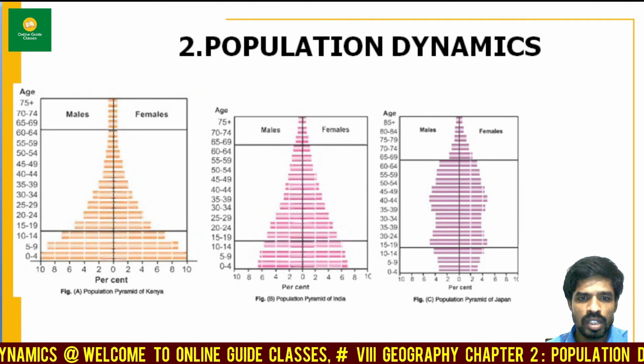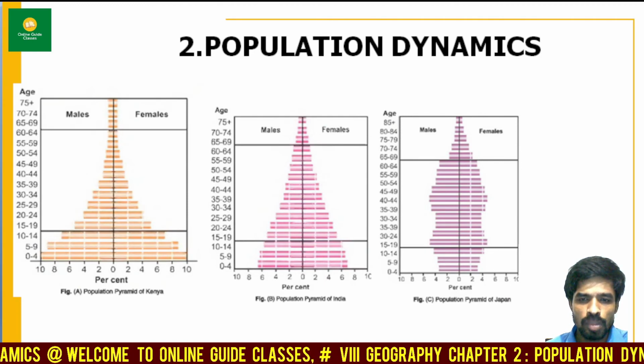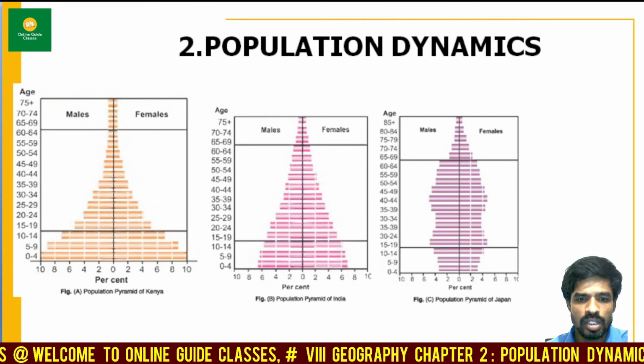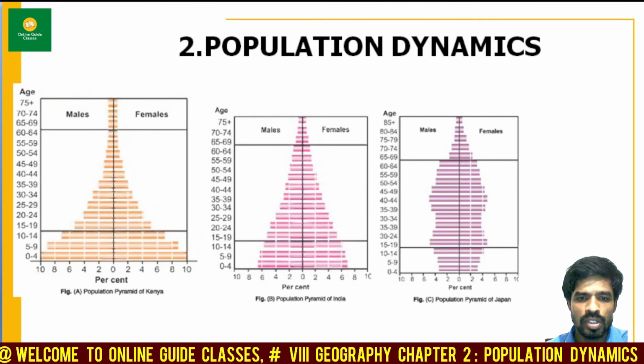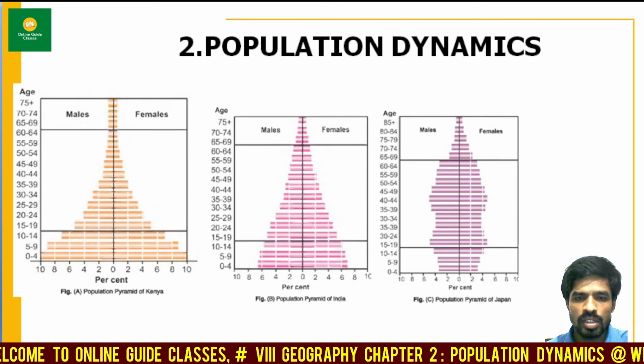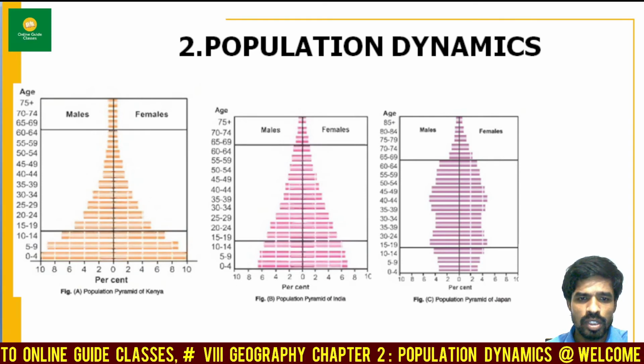This means the life expectancy is getting shorter. This suggests that the death rates are high, which can be a result of poor healthcare systems and lack of sanitation. And what is the average life expectancy of this country? 75 years average. Let's move on to the next one, India.